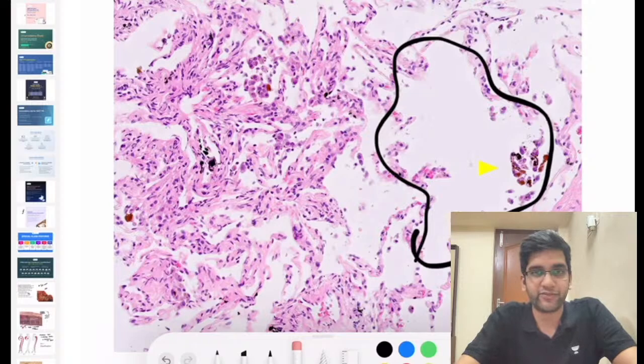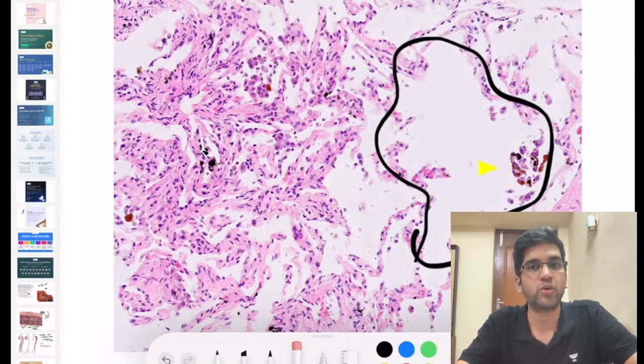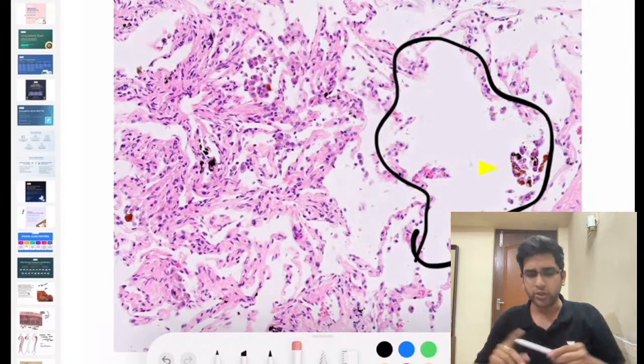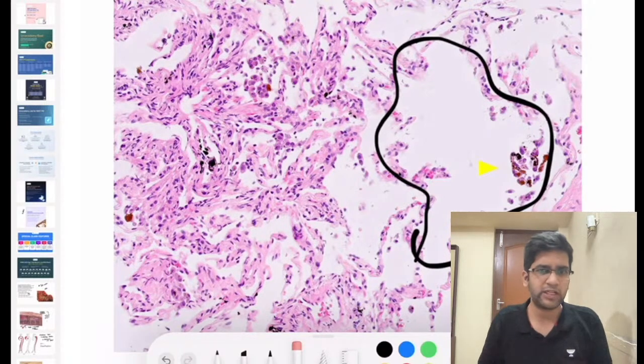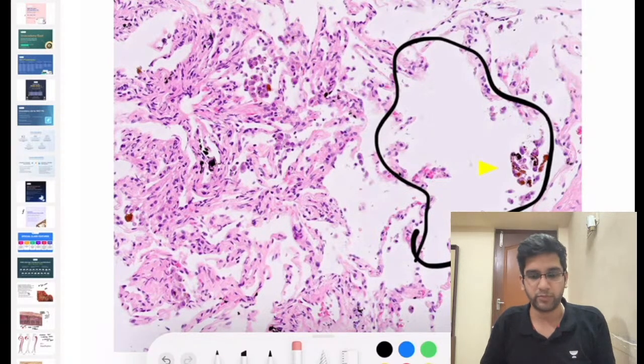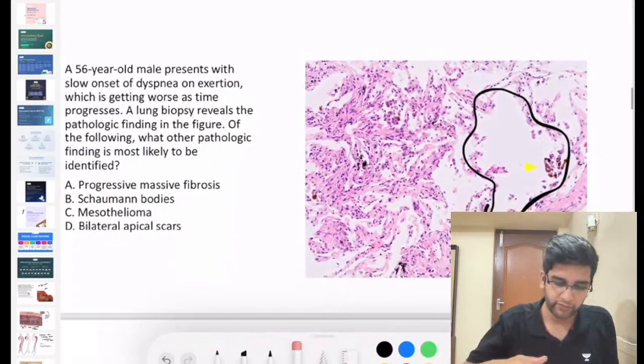So in real life, seeing heart failure cells is a very rare phenomenon for me, unless a post-mortem is done. But when I see lots of hemosiderin-laden macrophages, the first thing for me is to rule out all the pulmonary hemorrhagic syndromes, the last resort being idiopathic pulmonary hemosiderosis, right? You must have definitely read about this in your medicine wards. Do read, you have to keep all the differential diagnoses. Goodpasture could be there, viral hemorrhagic fever, there are multiple other causes for idiopathic pulmonary hemosiderosis, right? Great. Okay, fine.